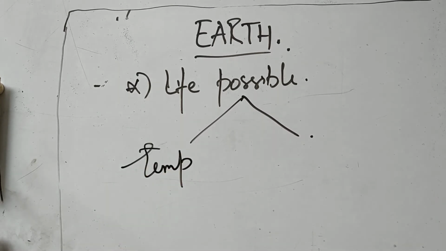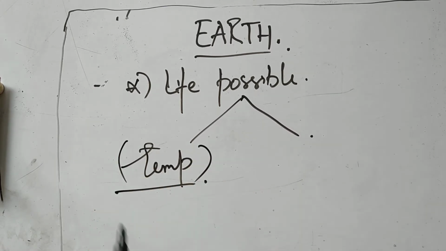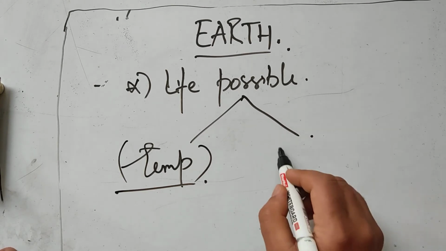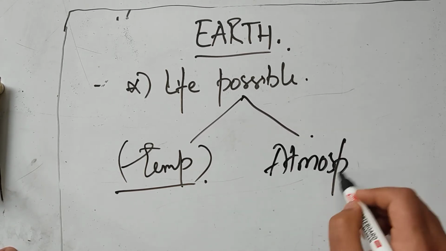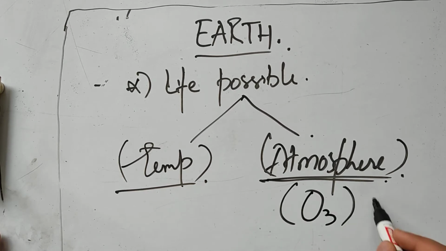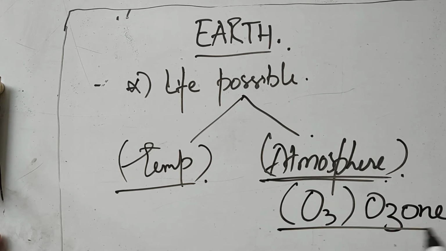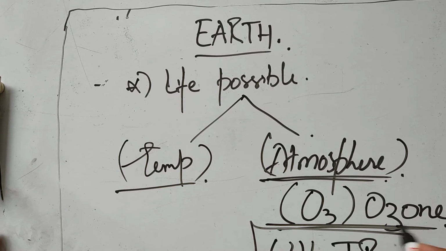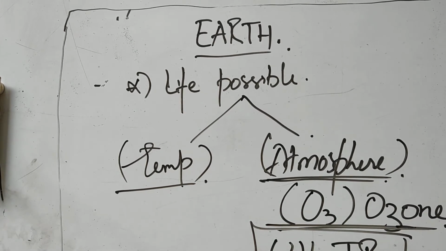The temperature here is moderate. It's not too low and not too high, so living organisms and human beings are able to survive it. The next thing is the atmosphere. Earth has a blanket of gases over it that we call the atmosphere, and this atmosphere has a very important gas, ozone. This ozone layer protects us from the harmful radiations that come from the sun, for example UV and IR rays. The ozone layer does not allow these radiations to pass through, and eventually protects us from them.